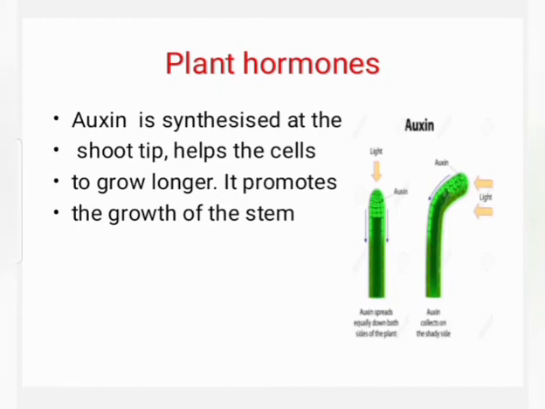What is the function of auxin? Where is it found? It is found or synthesized at the shoot tip. It helps the cells to grow longer. It promotes the growth of the stem. Write the function of auxin. Students, answer these questions in your notebook. Name the plant hormone which helps the cells to grow longer, or name the plant hormone which promotes the growth of the stem.